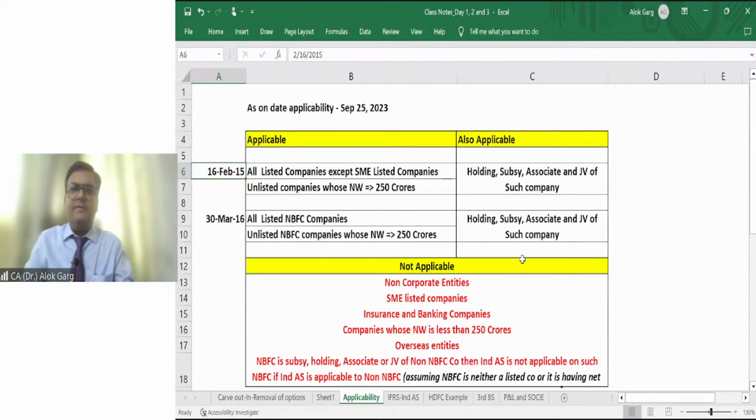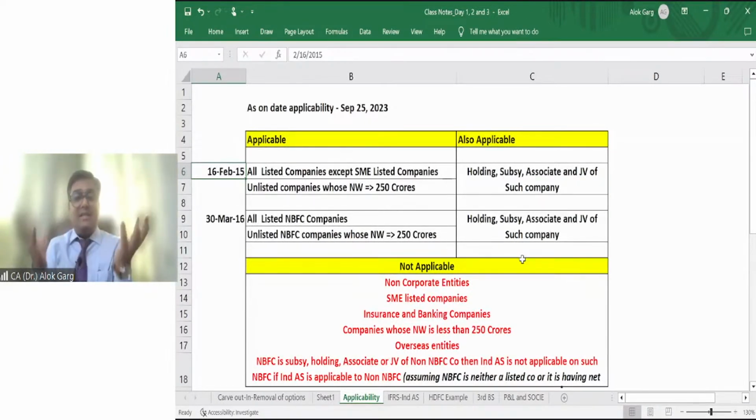If a company is listed on NSE, BSE, or on the London Stock Exchange, like Reliance, which is listed on the London Stock Exchange also. Infosys is listed on NASDAQ, which is a US based stock exchange. So these are listed companies, and whether Ind AS is applicable on them, the answer is yes.